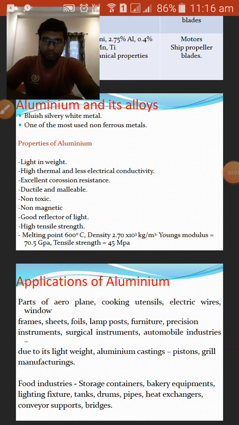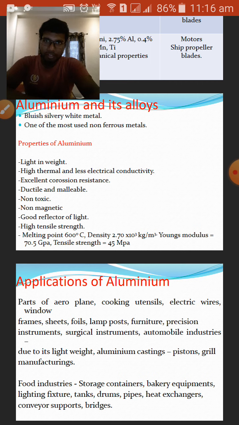Good morning, friends. Today we are going to discuss aluminium and its alloys. So aluminium is a bluish and silverish white metal, which is one of the most used non-ferrous metals.